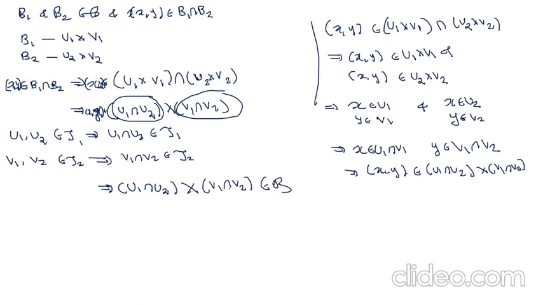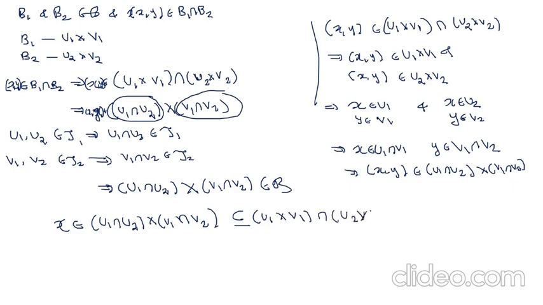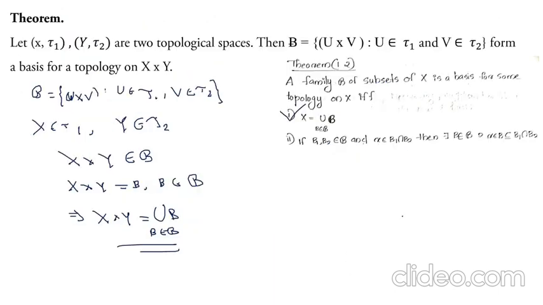That is, we get a member of B such that x belongs to U1 intersection U2 cross V1 intersection V2, which is a subset of U1 cross V1 intersection U2 cross V2. Then by Theorem 1.2 we can say that the family B forms a basis for a topology on X cross Y. That is, the second condition also holds. Therefore we can say that this family forms a basis for X cross Y.